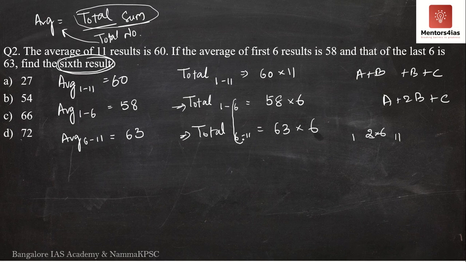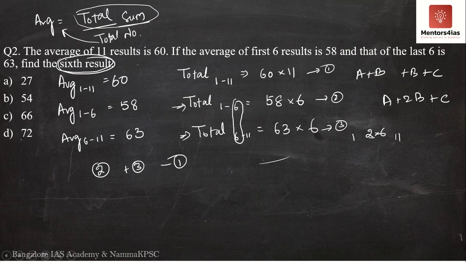So you are adding 6 twice. So once you add these two, from that you will subtract the first one. If you take second and third and let this one be the first, we do 2 plus 3 minus 1. It is similar to what we had done in the last problem, and the concept is similar to one of the problems we solved in the previous session.